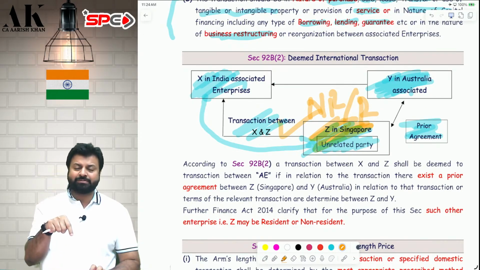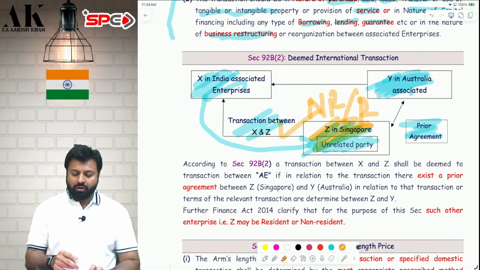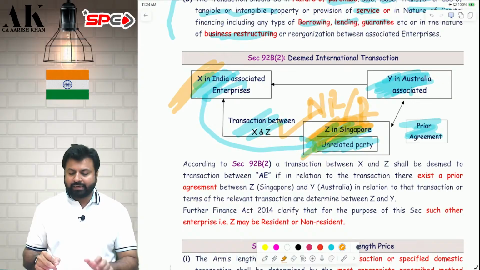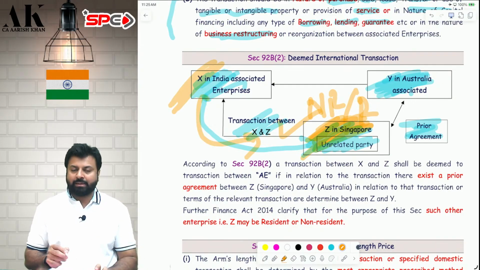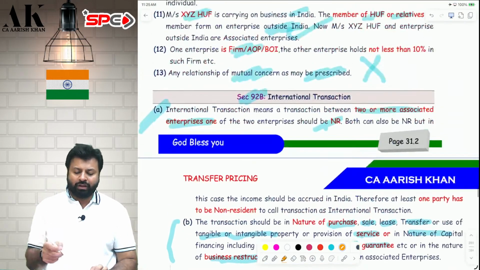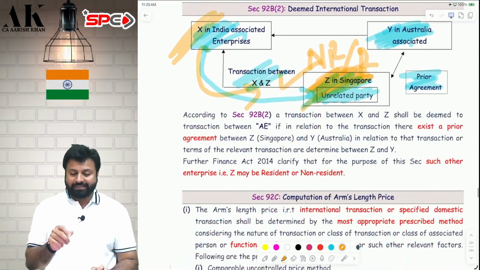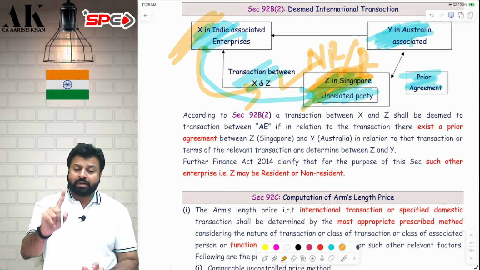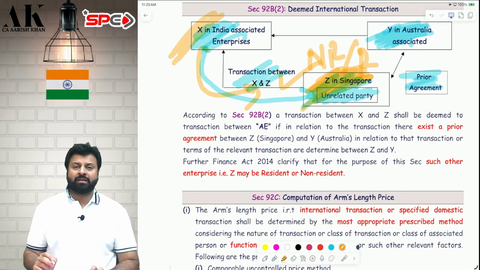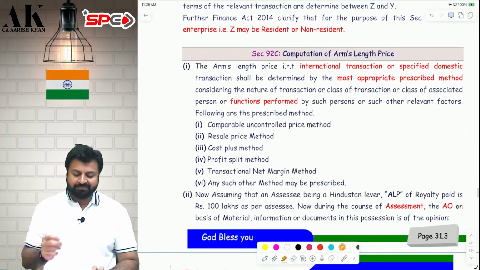This is the only exception under the entire income tax law where X is also resident and Z is also resident, still transfer pricing is applicable. Both are resident. Generally, I told you now, one of them should be non-resident. But in this exceptional case, even if both are resident, still transfer pricing provisions are applicable. I hope it is understood by all of you.